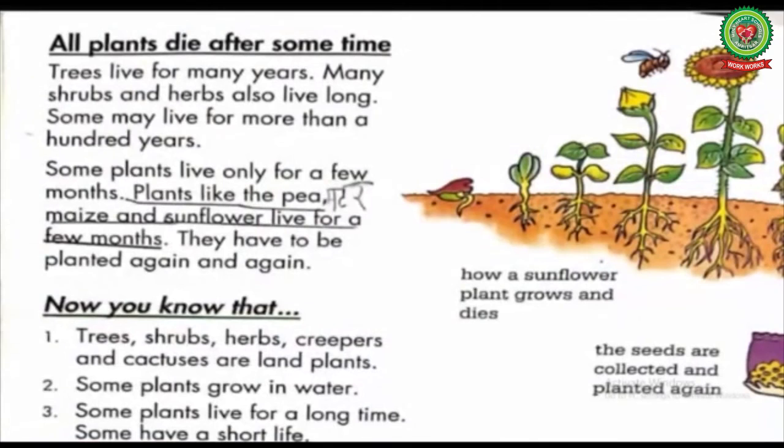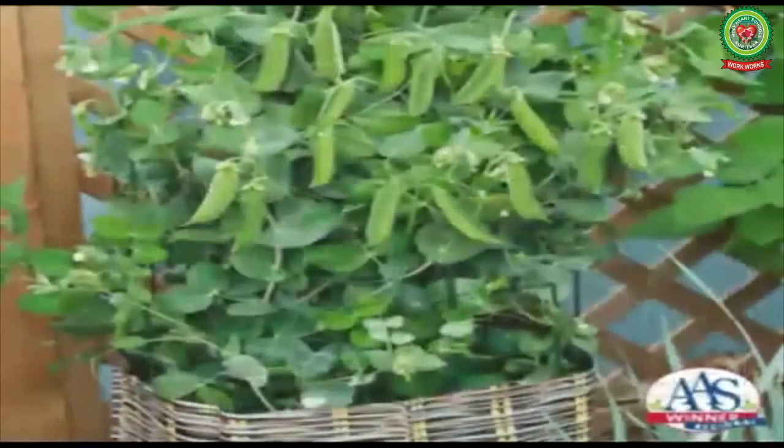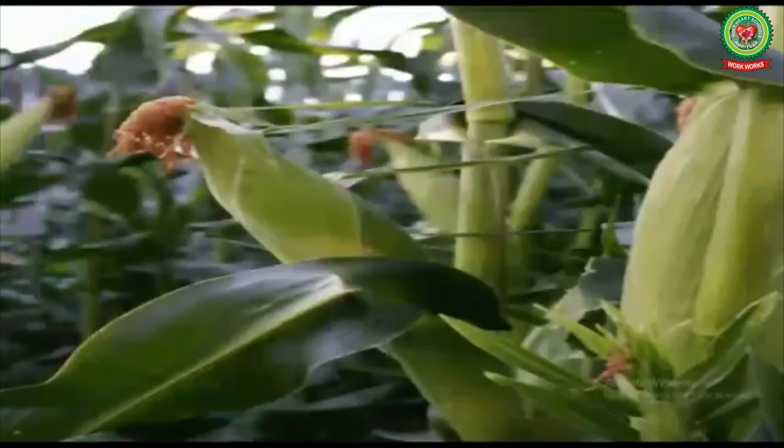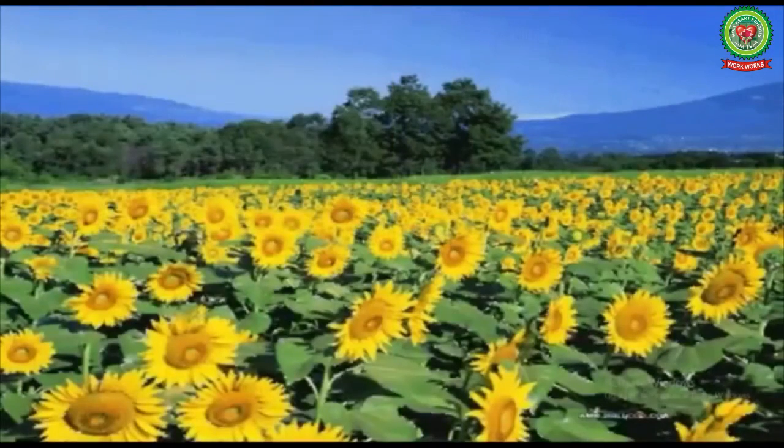Some plants live only for a few months. Plants like the pea, maize and sunflower live for a few months. They have to be planted again and again. Children, peas, maize and sunflower are seasonal plants. We grow these plants again and again because they die after a few months.